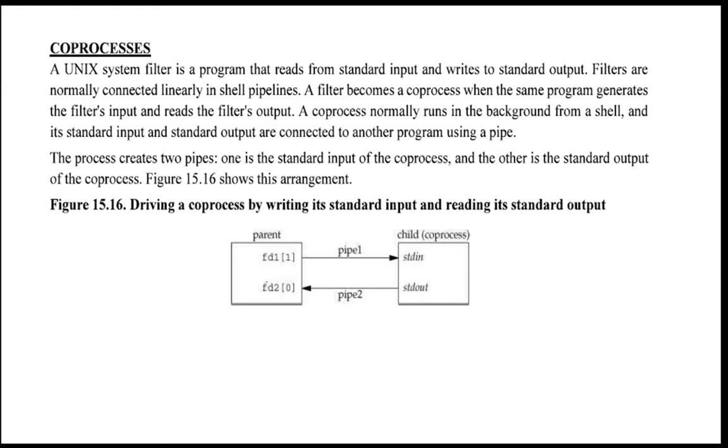The next topic is coprocesses. A Unix system filter is a program that reads from the standard input and writes to the standard output. These are some filter programs which read from the standard input and write into the standard output. Filters are normally connected linearly in shell pipelines. A filter becomes a coprocess when the same program generates the filter's input and reads the filter's output.